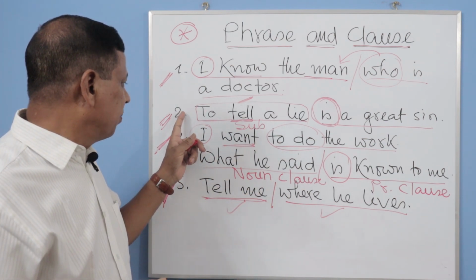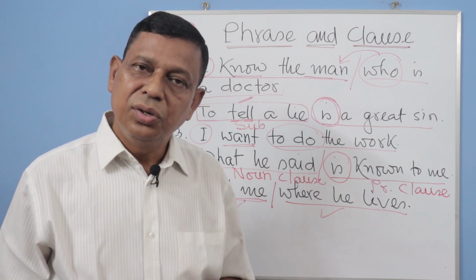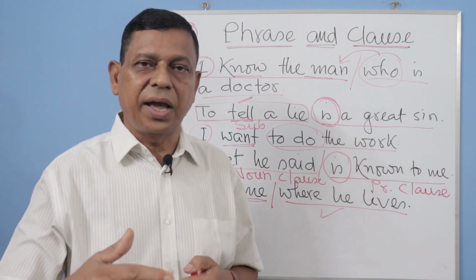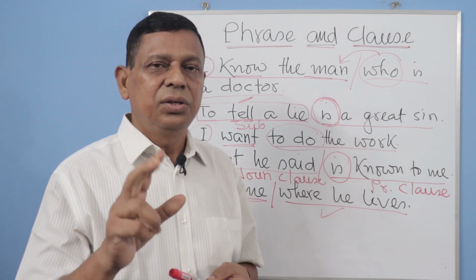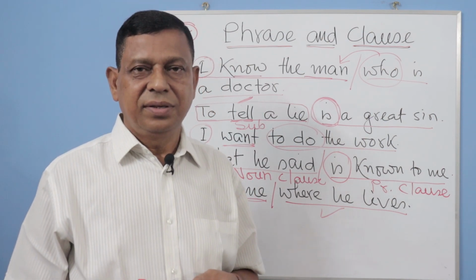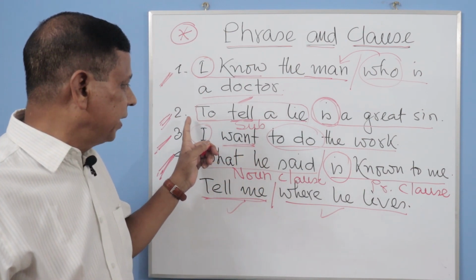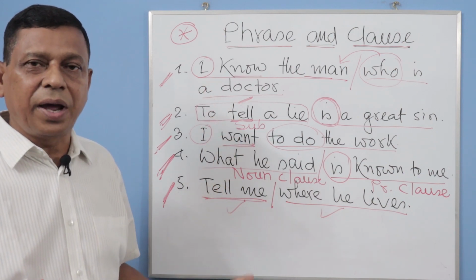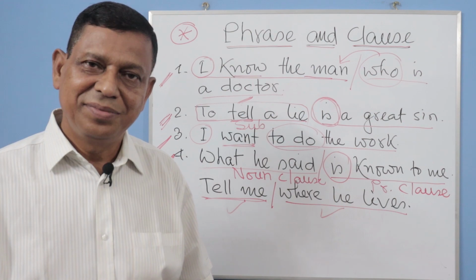But in number 2 and 3 there is no more than one clause. সেখানে একটার বেশি ক্লজ নেই. And 2 and 3 are simple sentences. 2 এবং 3 এরা সিম্পল সেন্টেন্স. এখানে 2 নম্বরে ফ্রেজ আছে, 3 নম্বরে ফ্রেজ আছে, আর 1, 4, 5-এ কোনো ফ্রেজ নেই. Try to understand and apply it in your life.